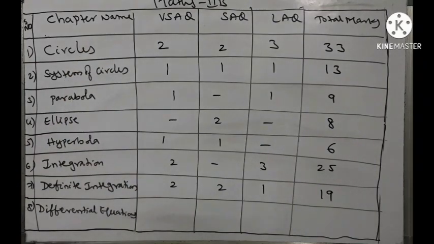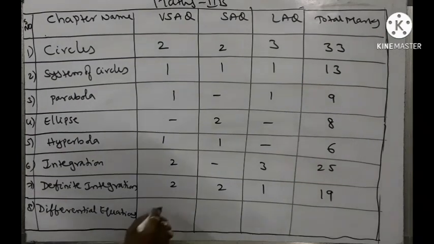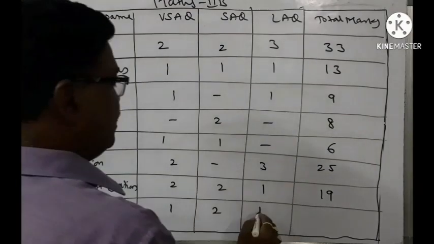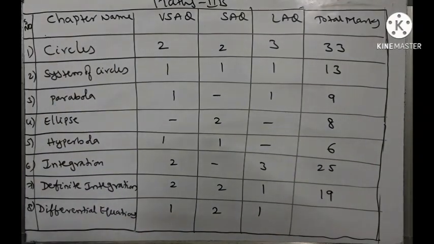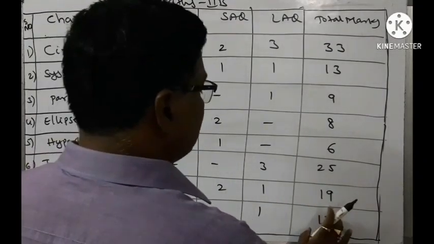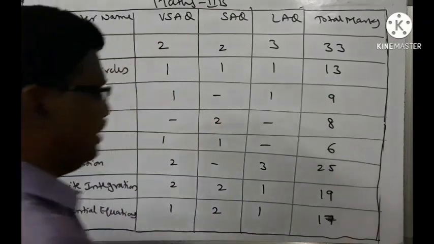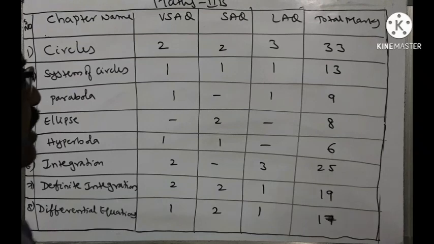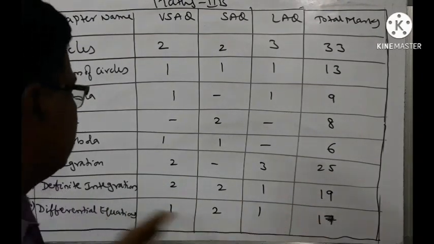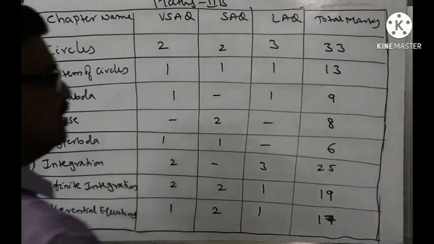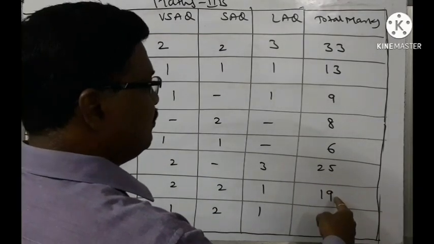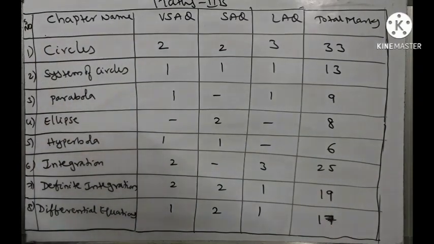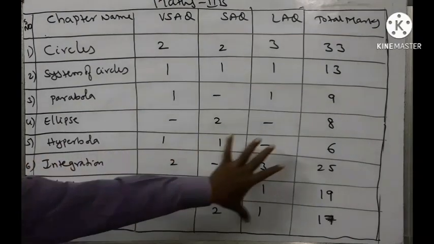Next, coming to the differential equations: 1 VSAQ, 2 SAQs and 1 LAQ we are going to get from this chapter, that is 7 plus 8, 15 plus 2, 17 marks weightage. So this is the chapter wise weightage. The highest weightage is 33 marks for circles and 25 marks for integration. Next to that, 19 marks for definite integration and 17 marks for differential equations. If you concentrate only on the calculus part, you are going to get 25 plus 19, 44, 61 marks weightage from the calculus chapters itself.